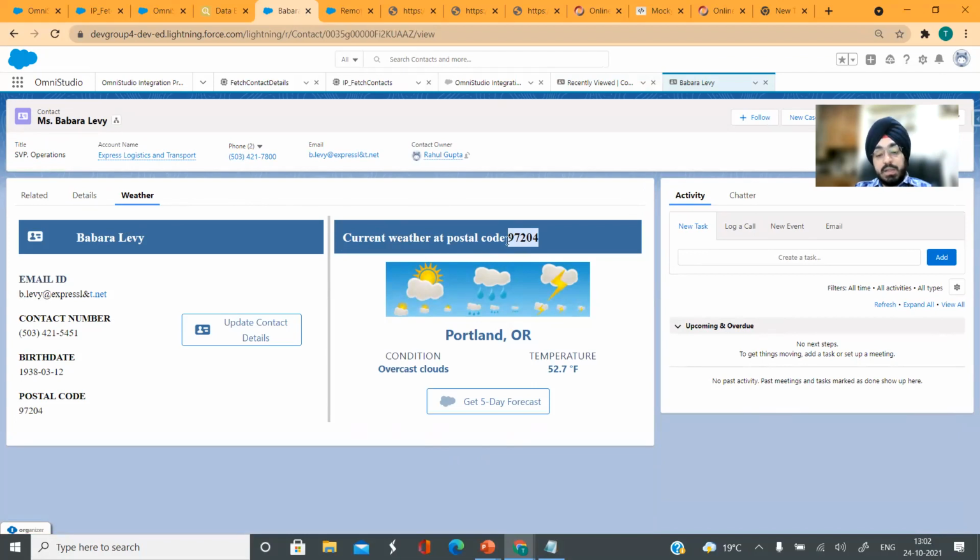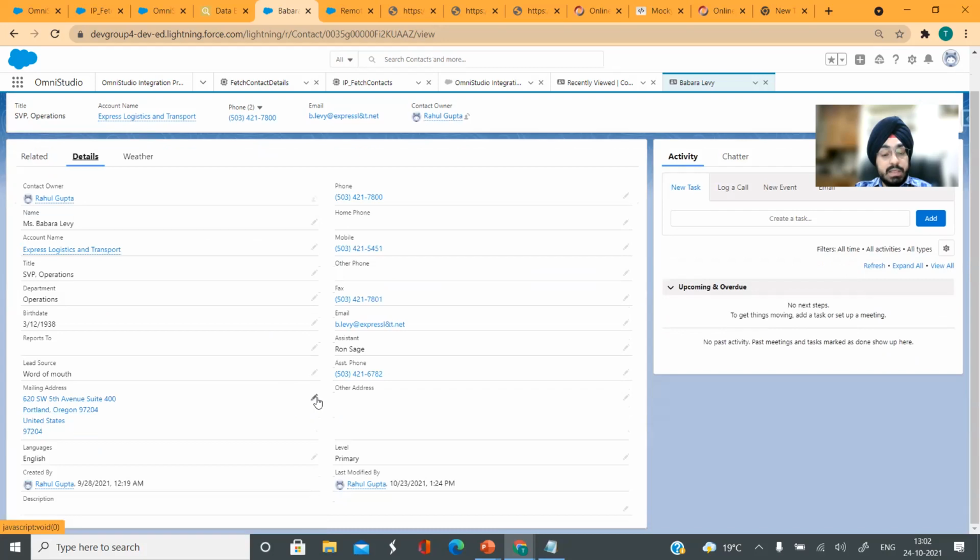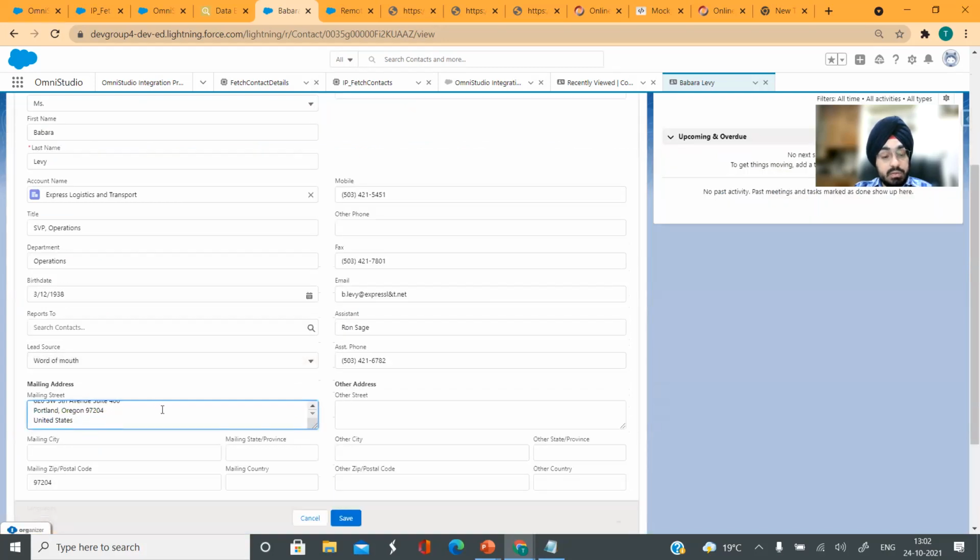Now, first question is, hey, where is this pin code coming from? It's coming from this mailing address field. On the mailing address, you can see there is a mailing postal code here. So the mailing postal code is basically being used as an input and it's being sent to the weather API to ask for the weather at this specific location.